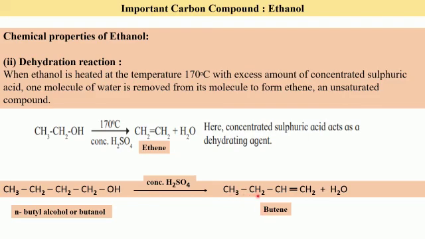CH3 single bond, CH2 single bond CH, double bond CH2 plus water molecule which is going to get removed. So this is one more example. Ethanol changes to ethene. Butanol or butyl alcohol changes to butene. So these are the two chemical properties for ethanol.